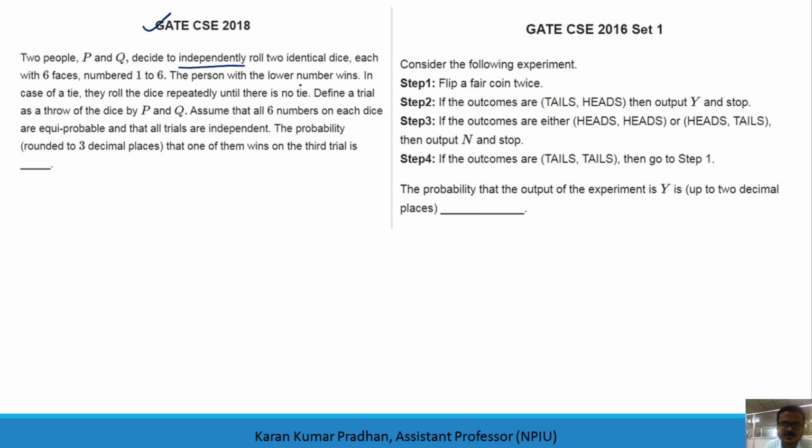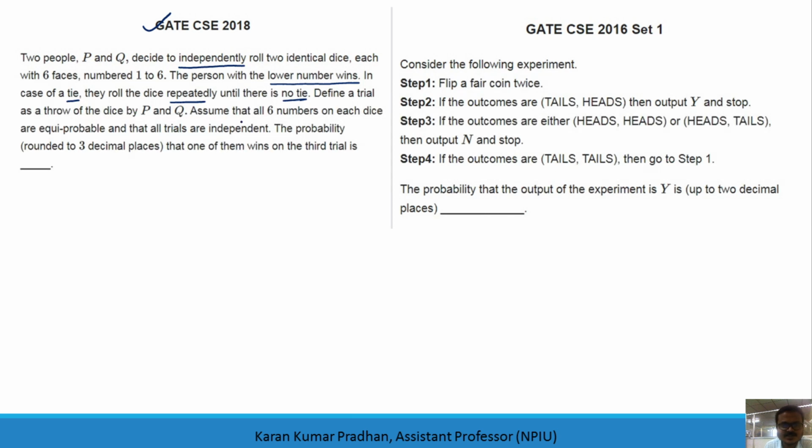The person with the lower number wins. In case of a tie, they roll the dice repeatedly until there is no tie. This is also an important and useful piece of information. If they have a tie, they repeat the experiment until there is no tie, meaning one of them will definitely win in the last event. Define a trial as a throw of the dice by P and Q.